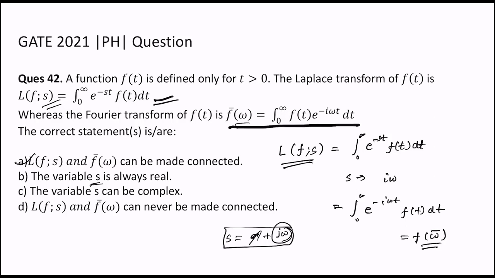It has this complex part. So option B is not correct. Option C is correct: variable s can be complex, that is right. Option D is not correct. So option A and option C both are correct. Since in the question they have indicated there can be more than one option which can be correct, and it is true also, both option A and C are correct. So this is the answer for this given question. Thank you for watching.